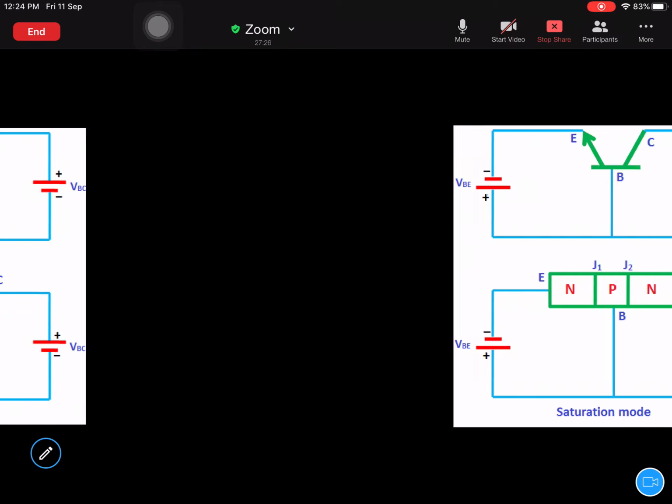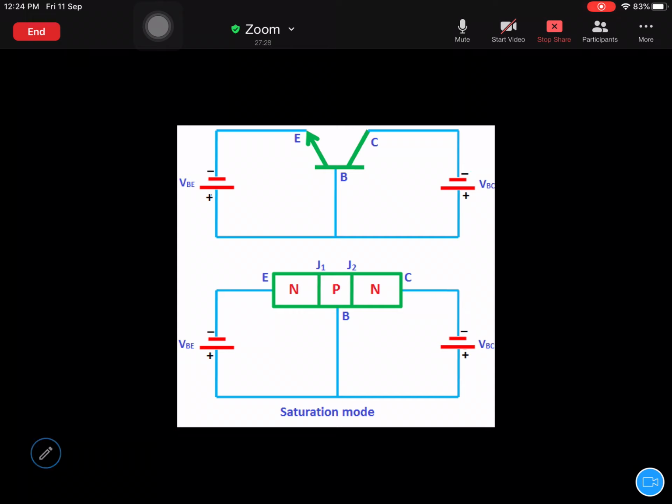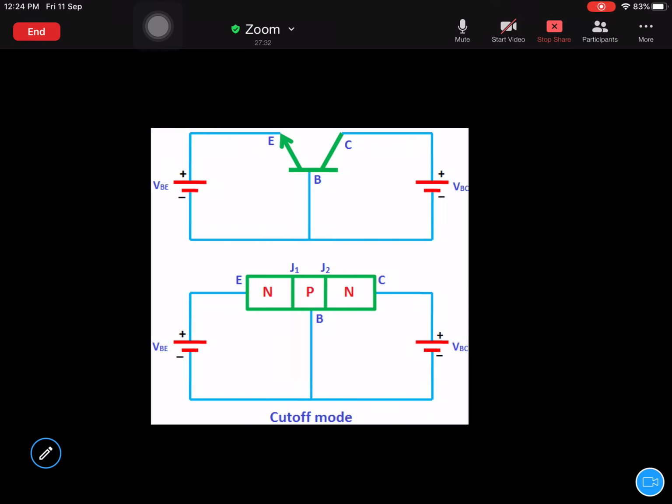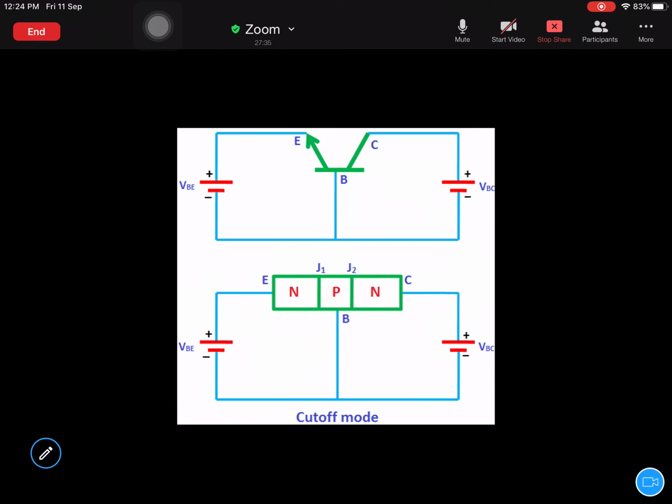In saturation, both input and output side are forward bias. Cutoff mode and saturation mode are mainly used for switching purpose, not for amplification purpose. Amplification is not possible in cutoff and saturation mode.